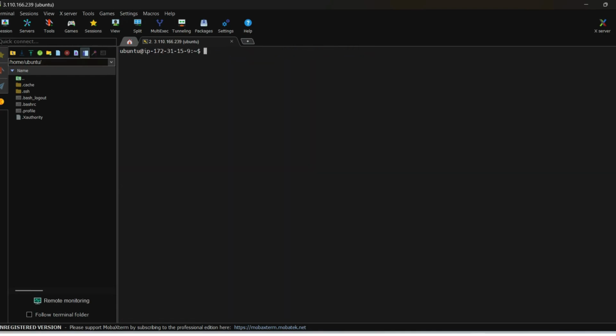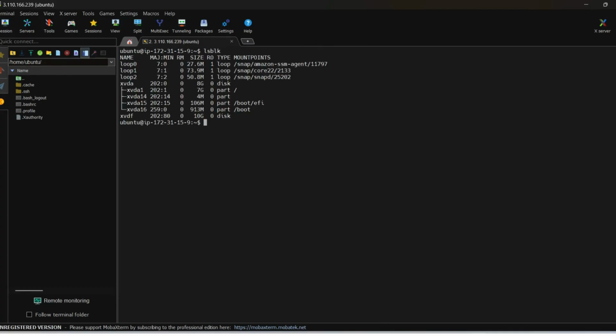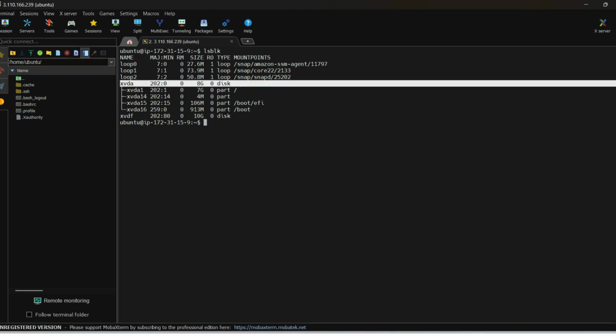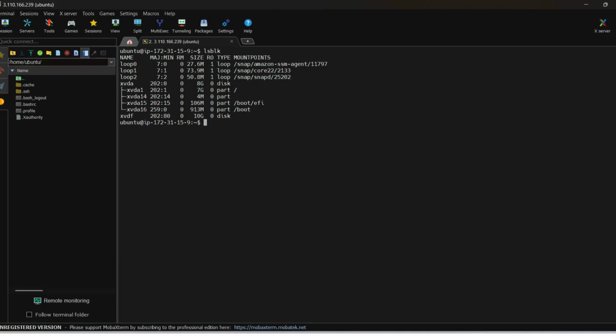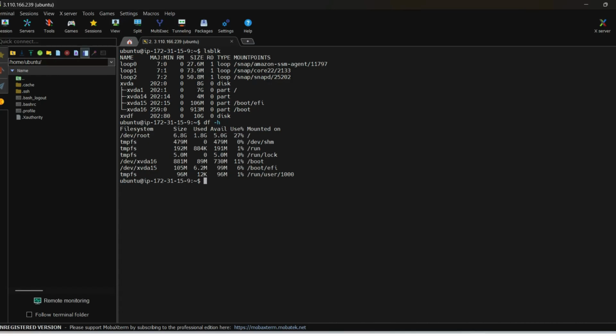Then press Ctrl+L, which is used to clear the window. Next, the lsblk command is used to show the root disk and the newly created disk. The xvda is the root disk and xvdf is the newly created disk. Next, we check the file system size using the df -h command.